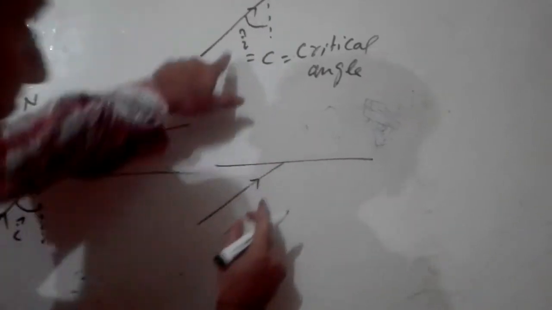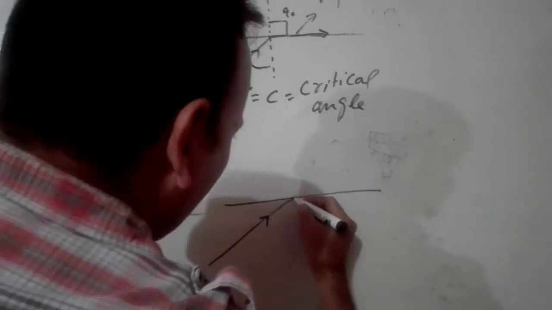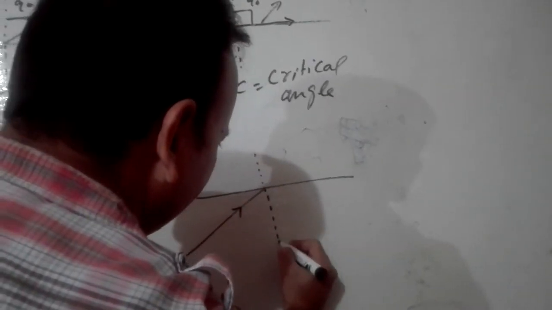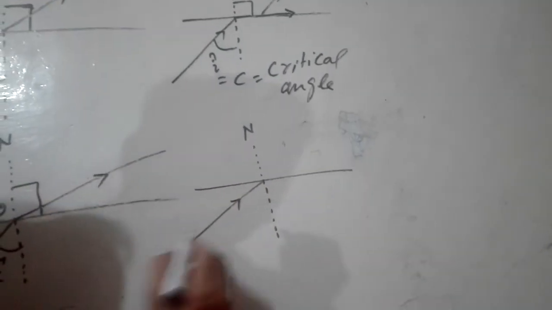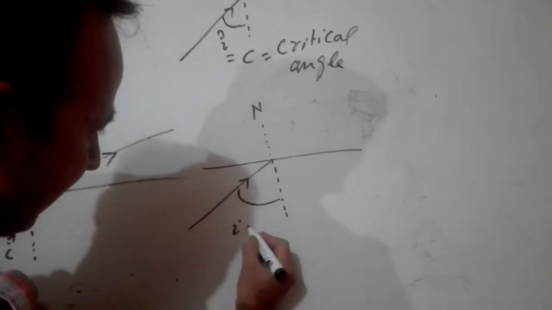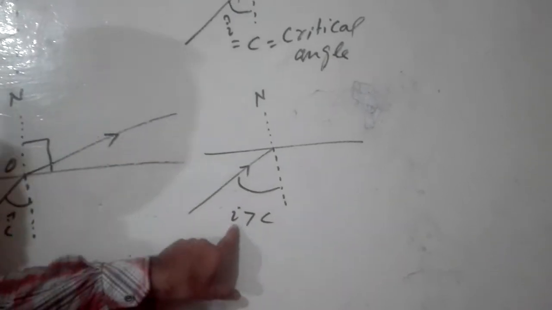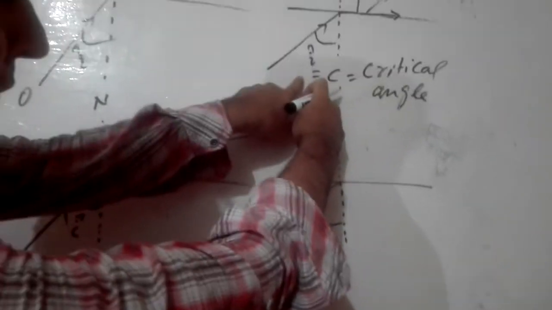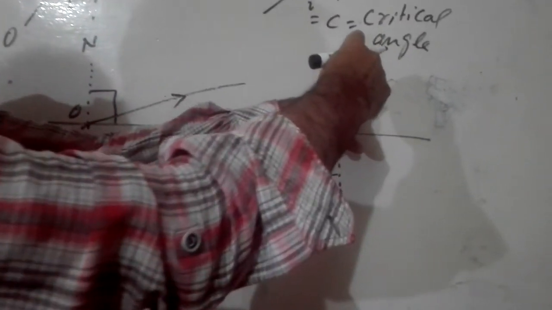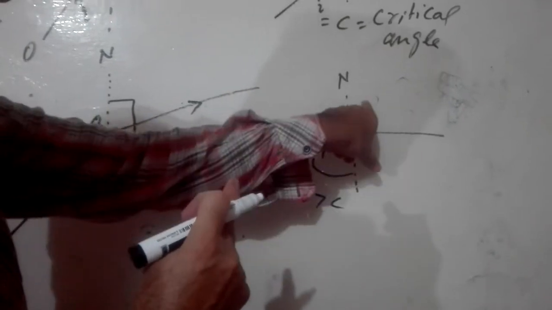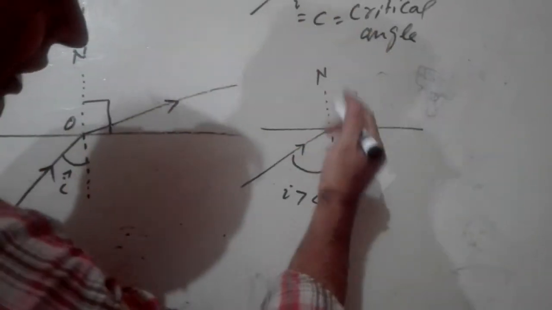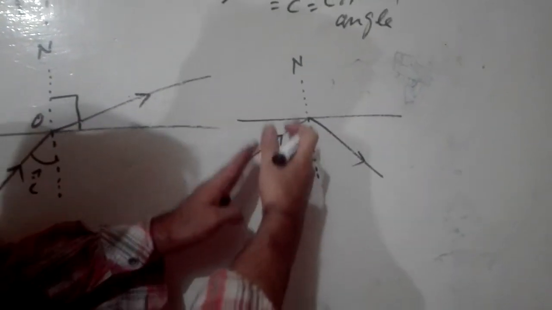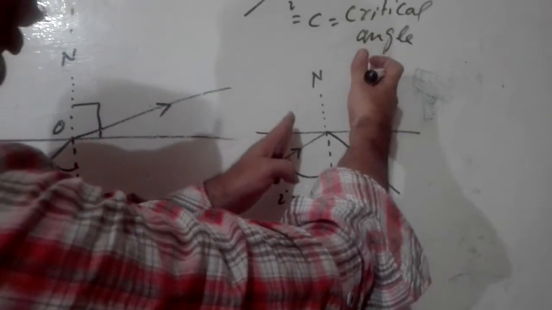This is the normal line. As the angle of incidence is greater than C, the critical value, the light ray will not pass through the medium. Instead of refracting, it reflects back like this, into the same medium.